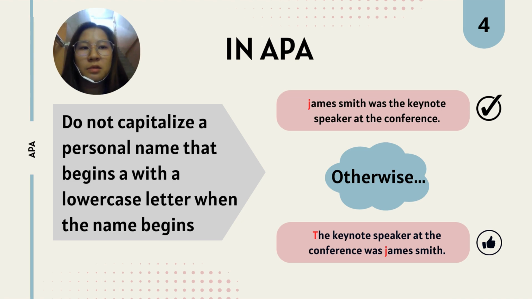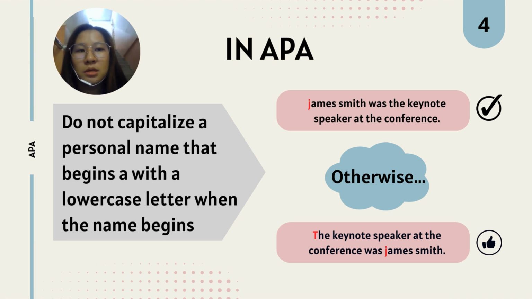First, do not capitalize a personal name that begins with a lowercase letter when the name begins a sentence. This guideline often applies to names that are stylized with a lowercase initial letter, which can be a deliberate stylistic choice by the individual or entity. An example: "jan Smith was the keynote speaker at the conference." The j in jan remains lowercase because it's following the stylistic choice of stylizing the name with a lowercase initial letter. This ensures consistency and respects the individual's or entity's chosen style.